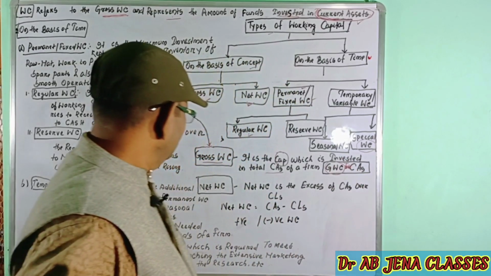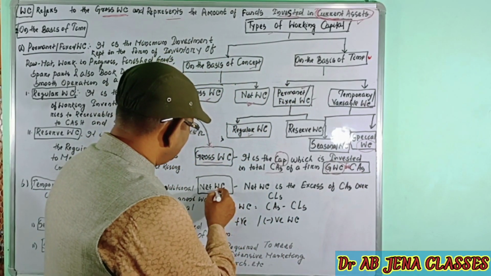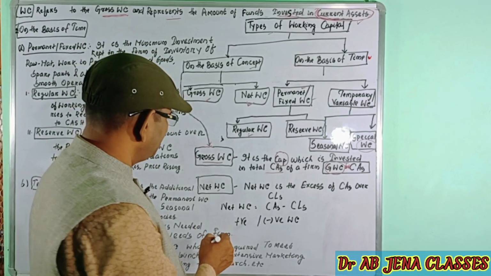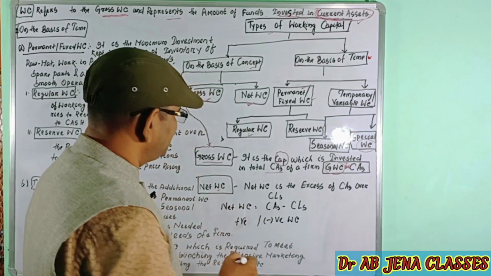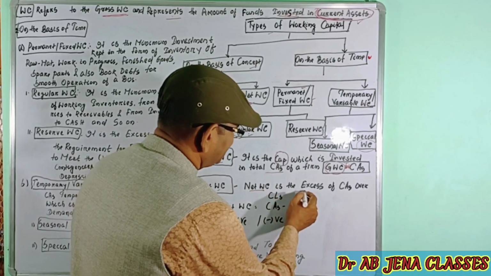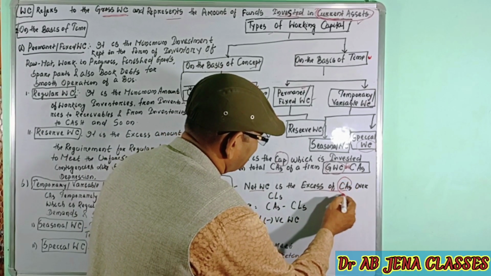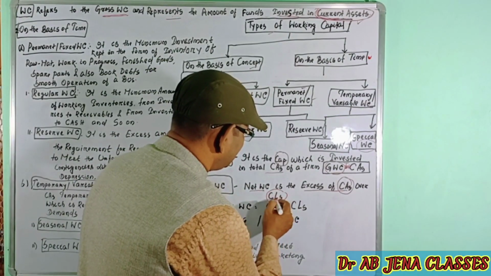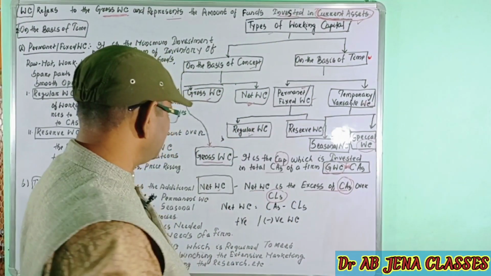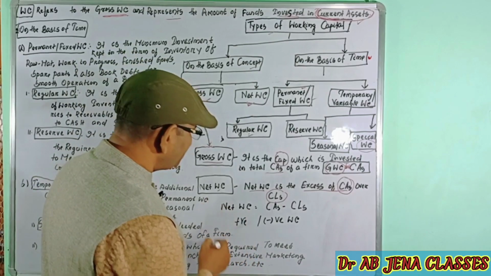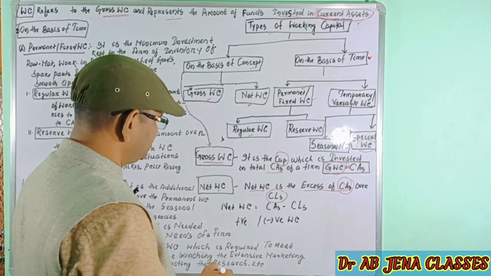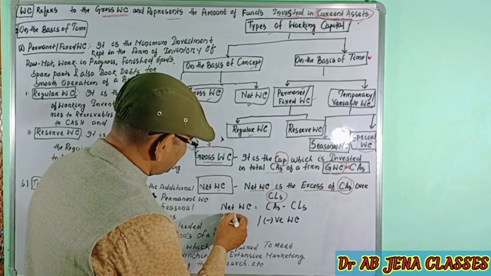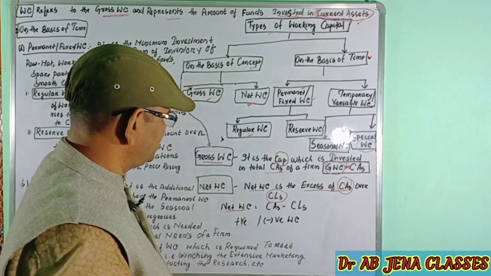The second category on the basis of concept is net working capital. What is the meaning of net working capital? Net working capital is the excess of current assets over current liabilities. CL stands for current liabilities. In a mathematical equation, you can easily calculate the amount of net working capital. So net working capital is equal to what?